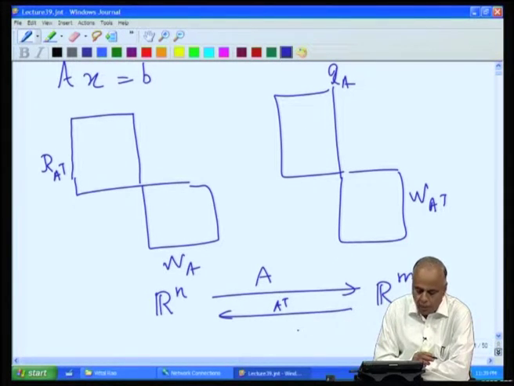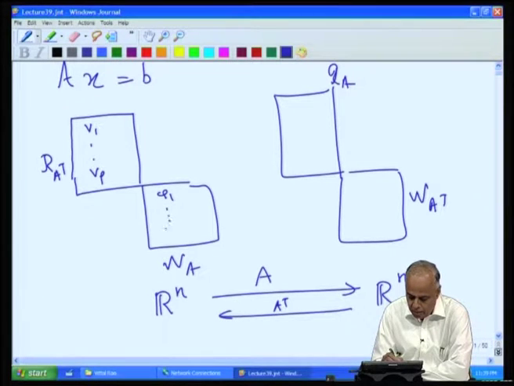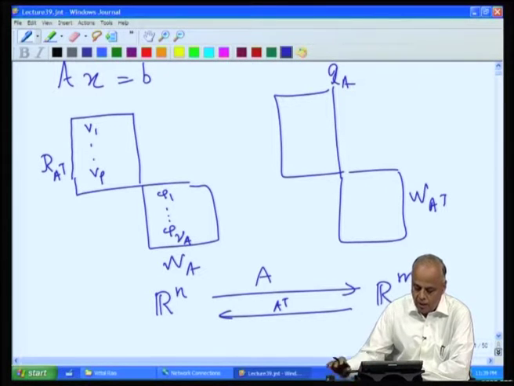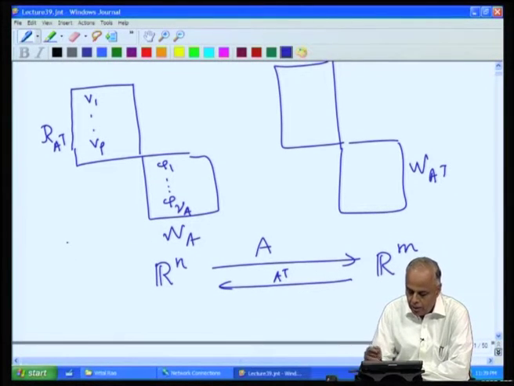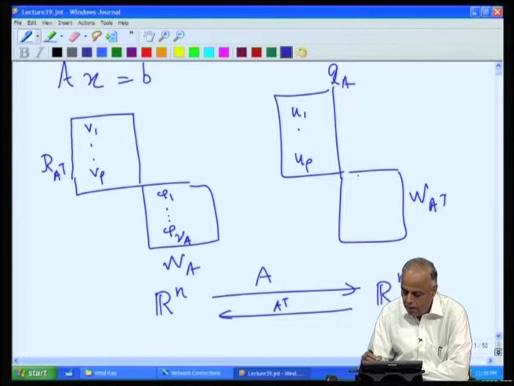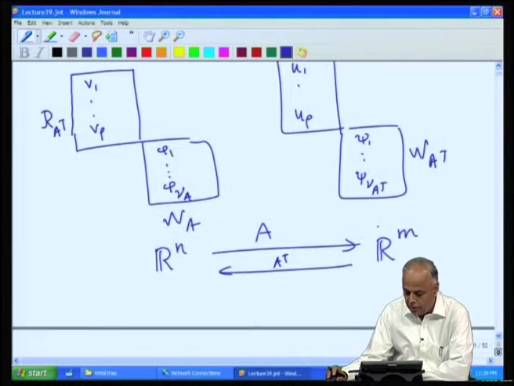The basis that we chose were: v1, v2, ..., v rho is an orthonormal basis for the range of A transpose. Phi 1, phi 2, ..., phi nu A was an orthonormal basis for the null space of A. U1, U2, ..., U rho was an orthonormal basis for the range of A, and psi 1, psi 2, ..., psi nu A transpose was an orthonormal basis for the null space of A transpose.